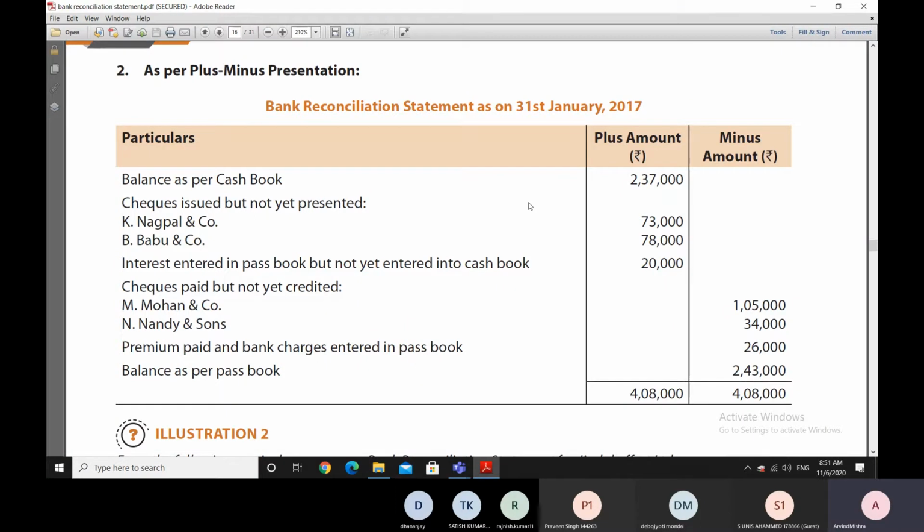On the other hand, if there is a plus amount, we put that in one column. If there is a minus amount, we put that in the other column.